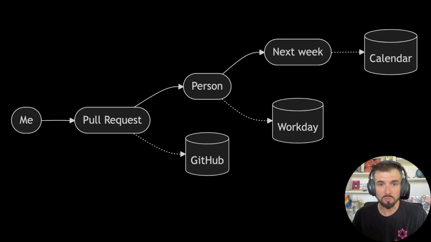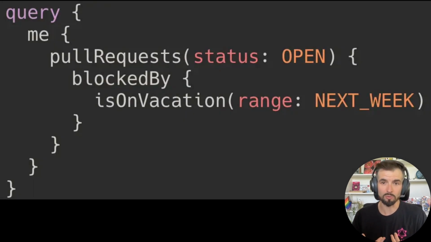It also needs to work at a fairly granular level, and inferring that won't scale. An agent usually isn't asking for everything we know about a pull request or everything we know about a person. It's selecting specific pieces of information and following specific relationships. Start with my pull requests, follow the relationship to the people blocking them, and ask whether those people are on vacation during a particular period. That is field-level composition.